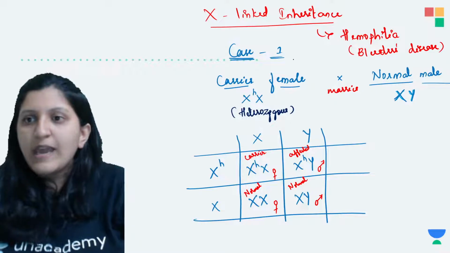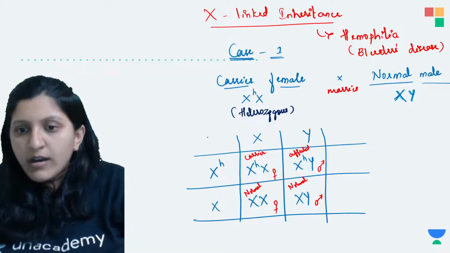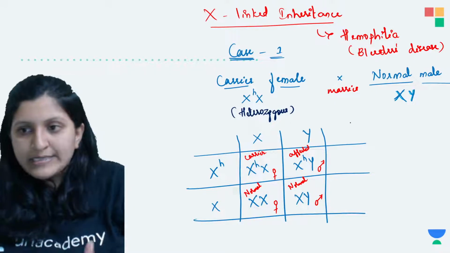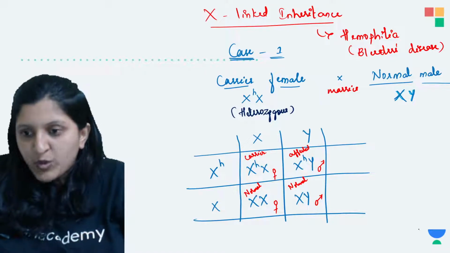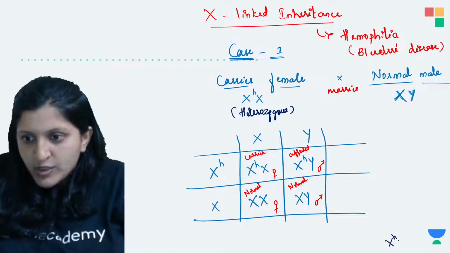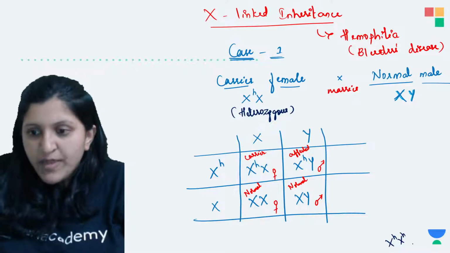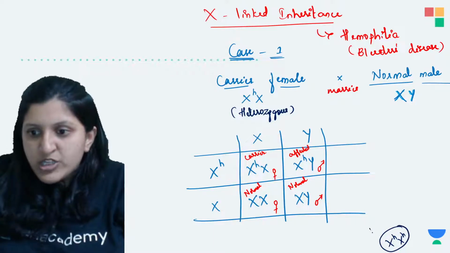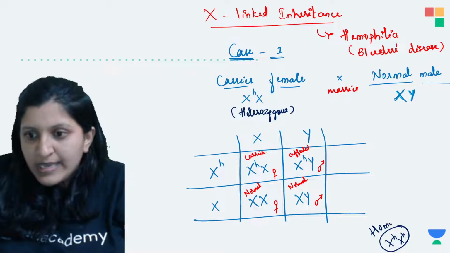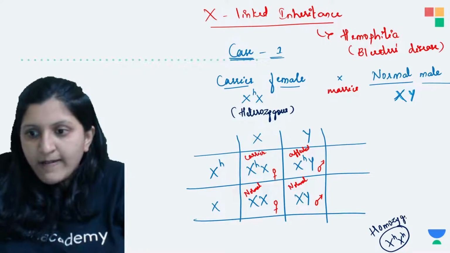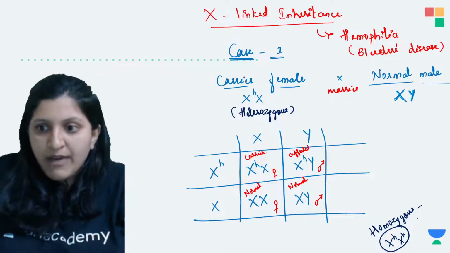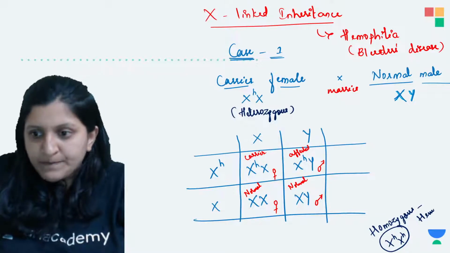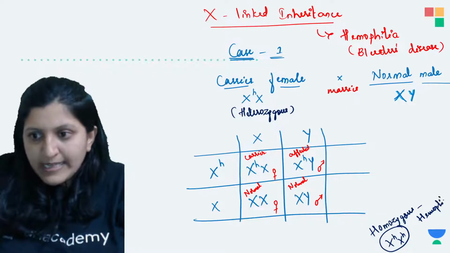And here you can see this is with respect to XX. So I have not mentioned homozygous anywhere here, so only if both are affected, I'll just write it here. That is XHXH. That is the one which is the homozygous condition, and in the homozygous condition the individual is going to have this hemophilia. All right, is that clear? Any doubt?